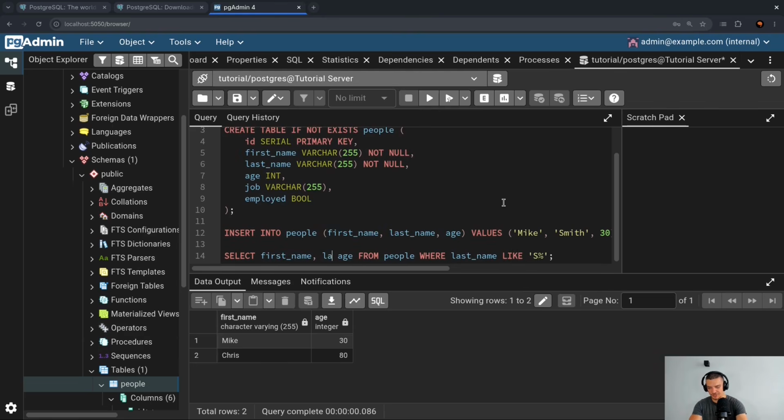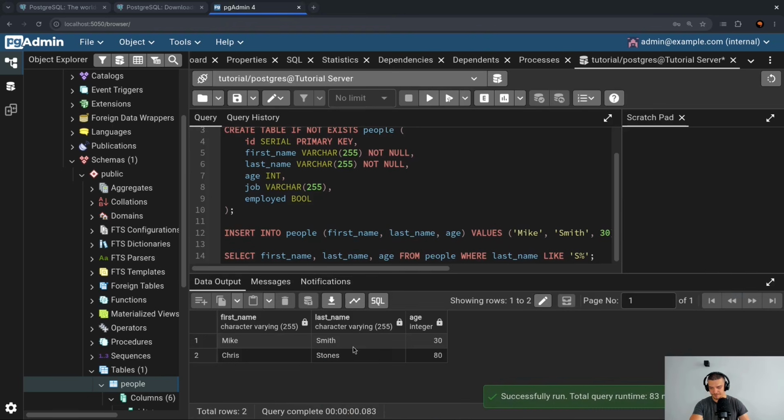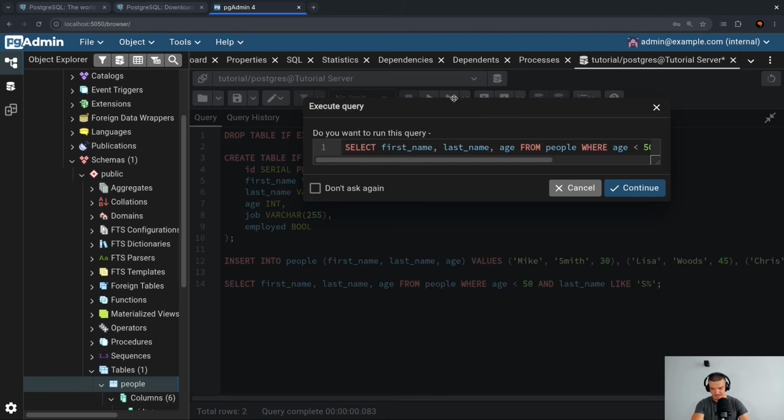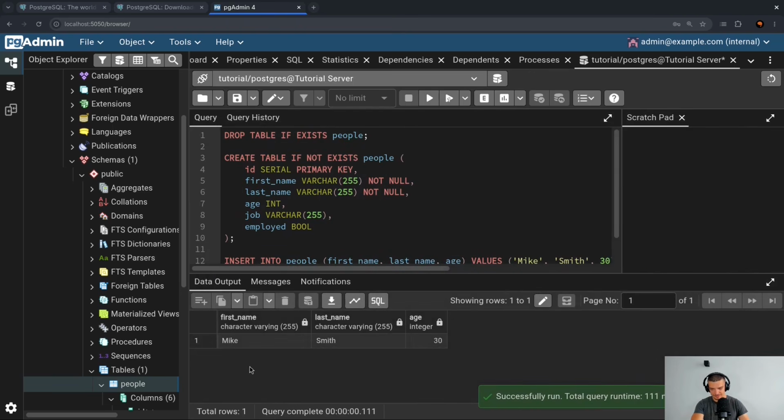If I want to show it, I can just say last name like this, and I will also get it here. And of course, I can combine all of these as well. So I can say I want the age to be less than 50 and the last name to be like S%. So this means I want to have only the people that are younger than 50 and have a last name starting with S. So now I can run this and I will only get Mike.